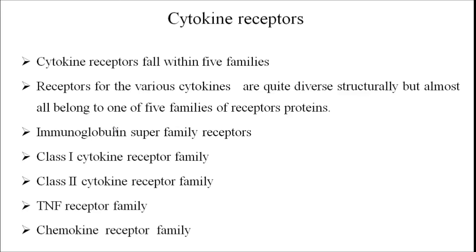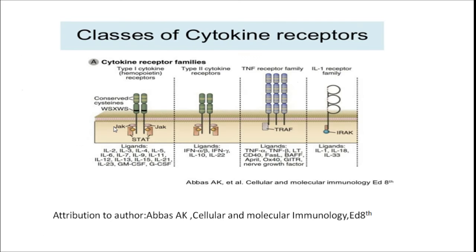Now the cytokine receptors. Cytokine receptors fall within 5 families. The receptors for different cytokines are structurally diverse but they belong to 5 families of receptor protein. So the 5 families of cytokine receptors are the immunoglobulin superfamily receptor, class 1 cytokine receptor family, class 2 cytokine receptor family, TNF receptor family and the chemokine receptor family. So we will discuss each of these families in detail.